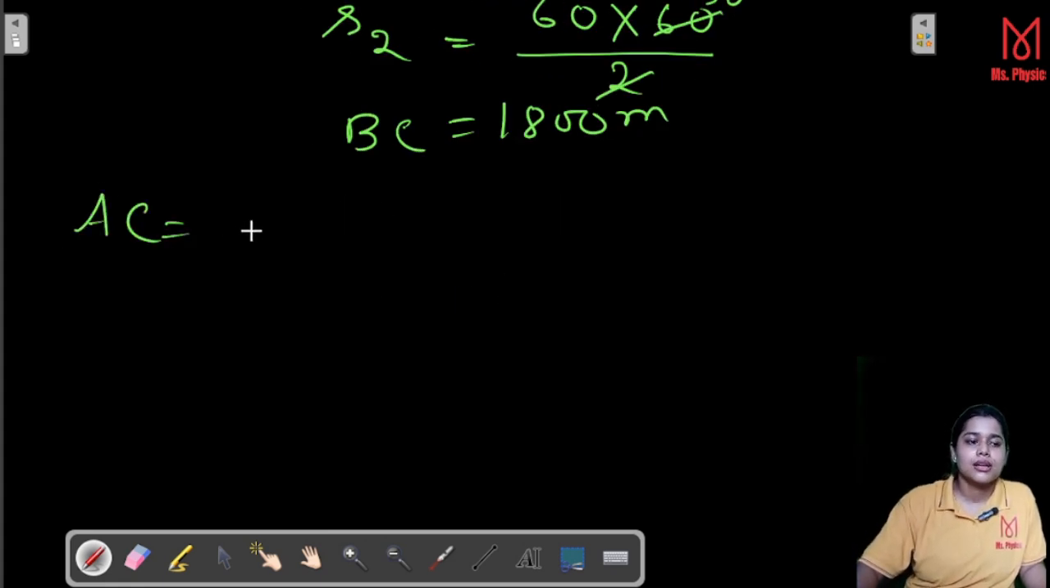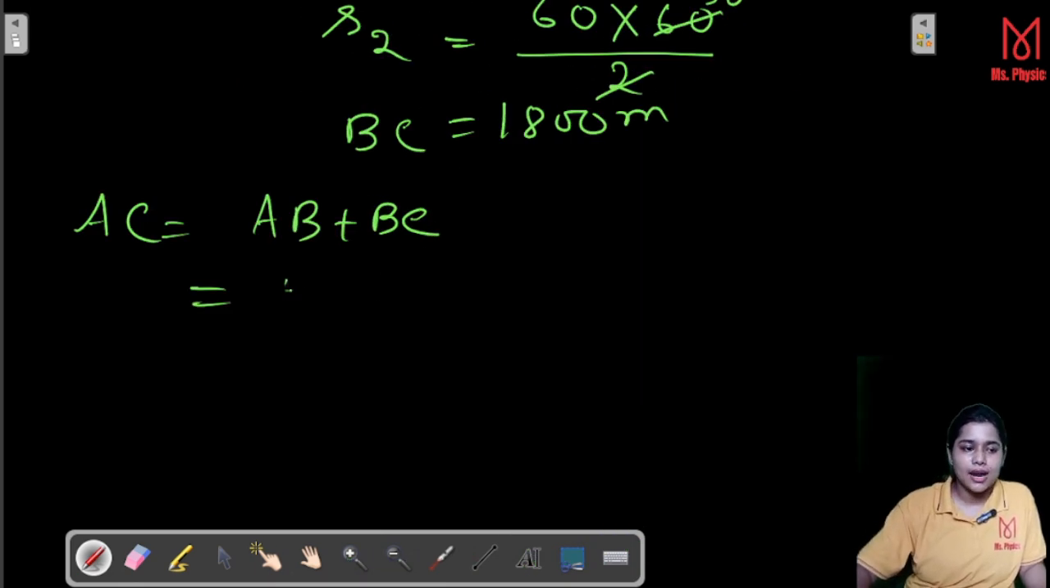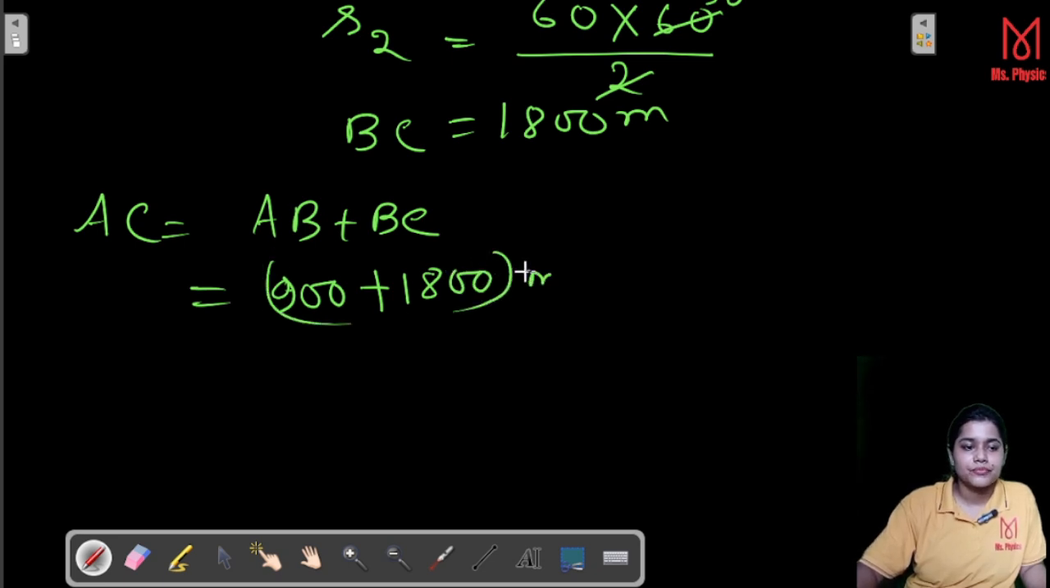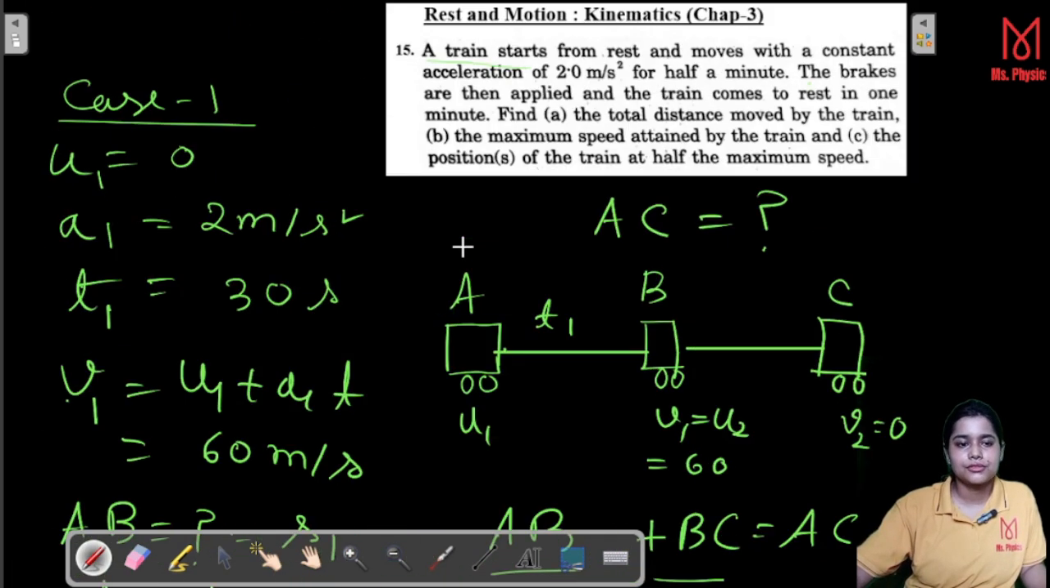AC is equal to AB plus BC. Now we have the value of AB, that is 900. So 900 plus 1800 meter is equal to 2700 meter. So this is the answer of the total distance. If you convert it to kilometer, then 2.7 kilometer. This is the answer of the first one, part A. Okay, now the maximum speed attained by the train. Maximum speed obviously 60 meter per second.